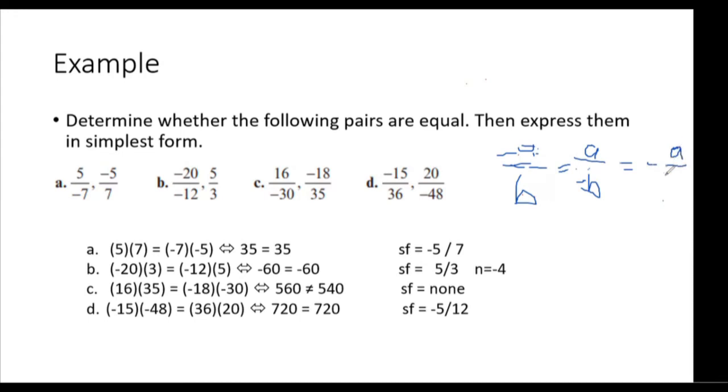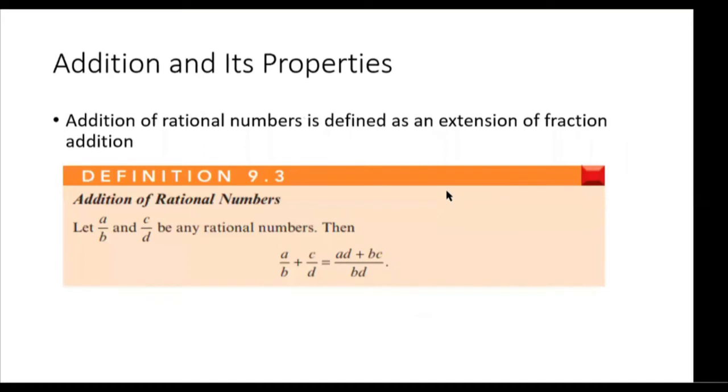So lahat ng yan ay negative rational numbers. So negative A over B is the same as A over negative B, which is also equal to negative A over B. Okay. Then kanina, dinefine na rin natin yung addition of a rational number and so on. So parehas lang ito ng pag-operate sa integers.